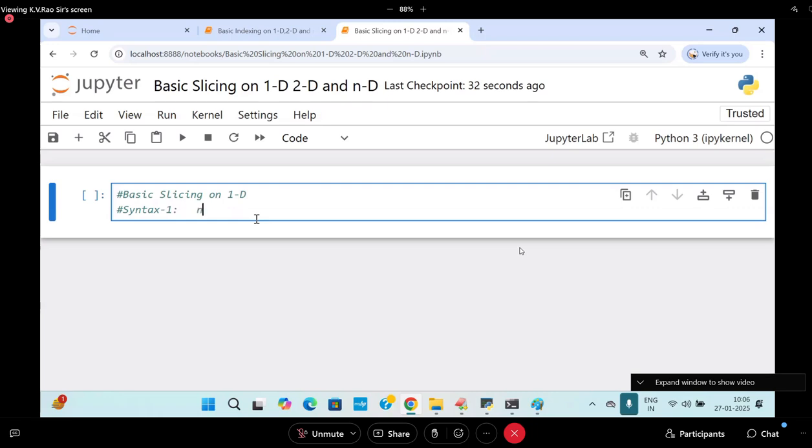Here I am writing the 1D ND array, ND array of start colon stop colon step.